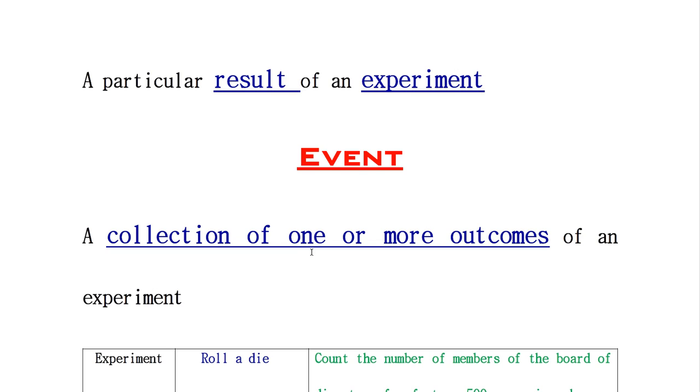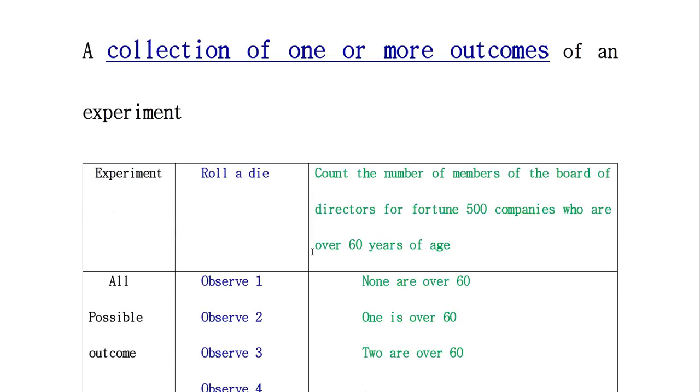We can understand these terms here in this chart. Here, in black words written in the heading, is experiment: roll a die. So roll a die is the experiment.